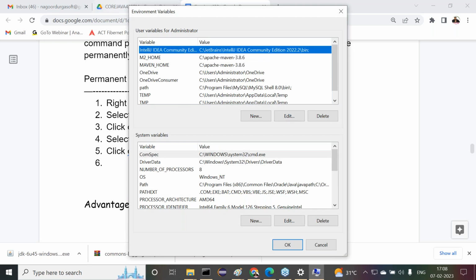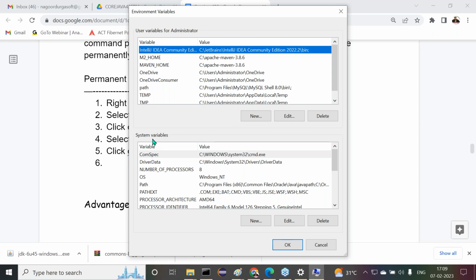If I click on it, automatically two parts are available. What are the two parts? One is User variables, the other one is System variables. Don't touch System variables. What is the difference between user variables and system variables? Observe carefully. User variables is for a particular user's settings. If you provide any setup inside the user variables part, that is valid only for the present user. But if you provide any setting under system variables, that will be valid for all the users of your